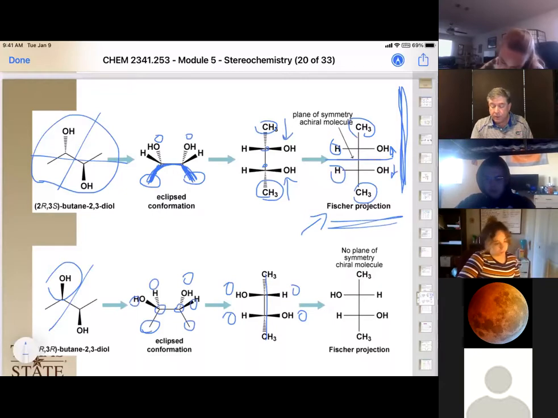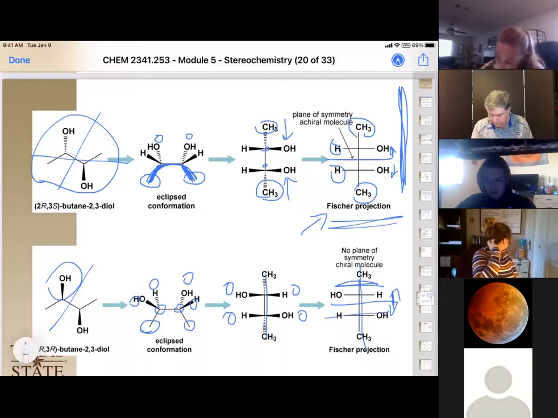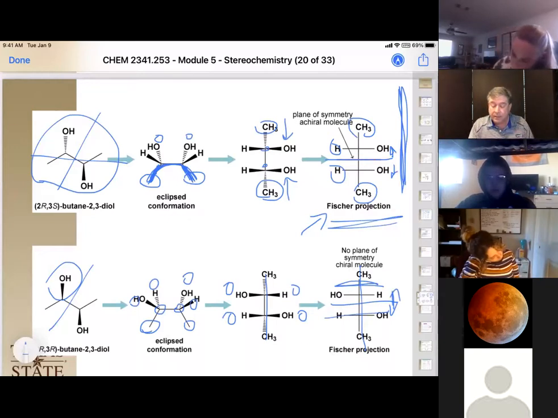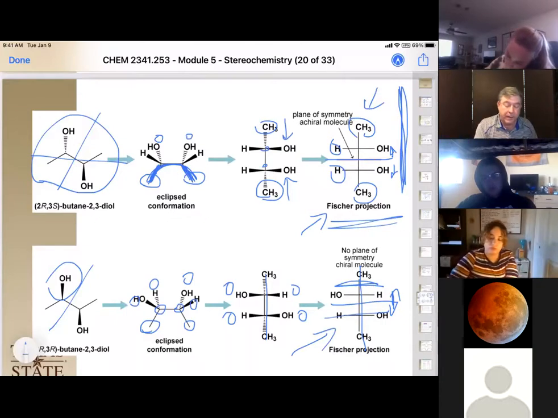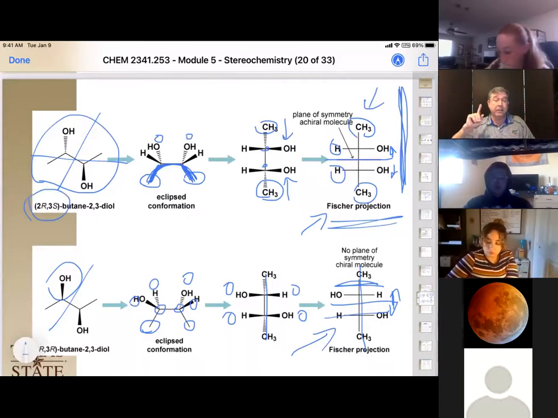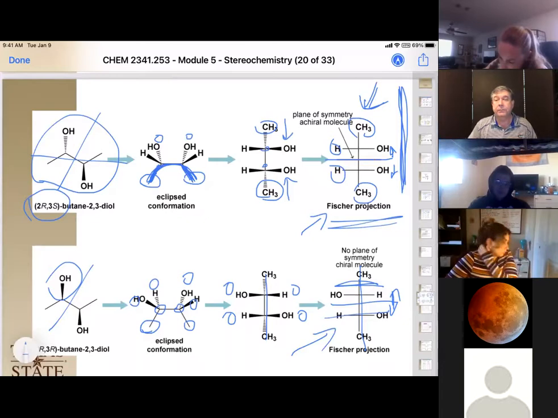Now if we draw our mirror plane here, they're no longer equal. We have a hydrogen and an OH. If we draw a mirror plane here, we have a hydrogen and an OH. If we try to draw a mirror plane here, we have different things. So the Fischer projection allows us to see where those mirror planes are. This is a chiral compound and will rotate light. This is an achiral compound, even though we have two chiral centers. Notice we still have to identify the chiral centers, but the fact that we have that plane of symmetry makes it optically inactive, makes it an achiral molecule.